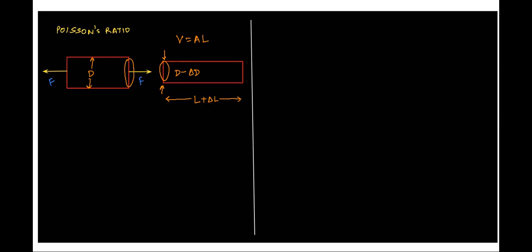As the area of cross section decreases, the diameter also decreases, because A is equal to pi d square by 4. If A is decreasing, then the diameter has to decrease. This is how we develop an understanding of Poisson's ratio.